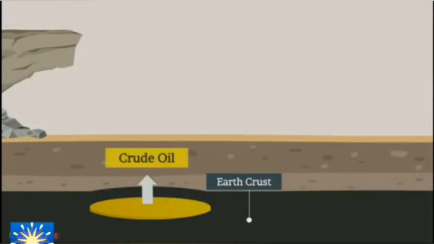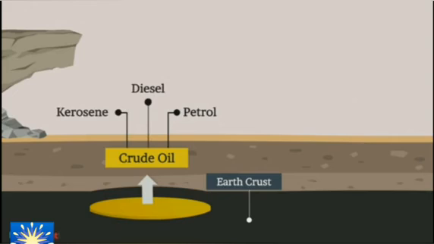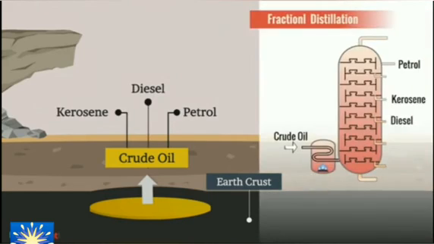Next, in the earth's crust we get crude oil. In this crude oil we have petrol, diesel and also kerosene. This is also done using the evaporation and condensation process. This process we call fractional distillation.